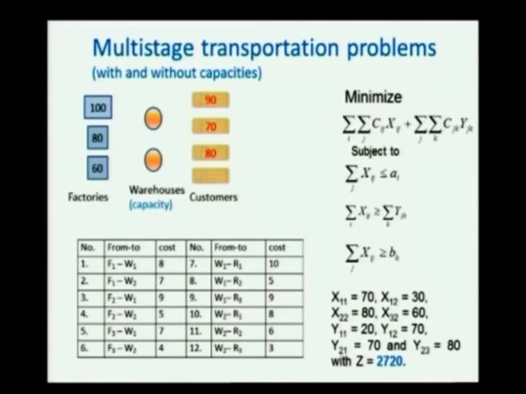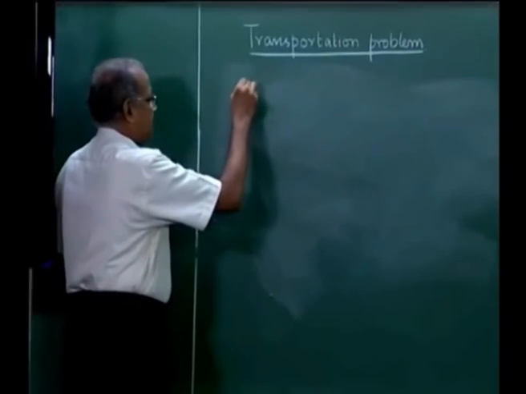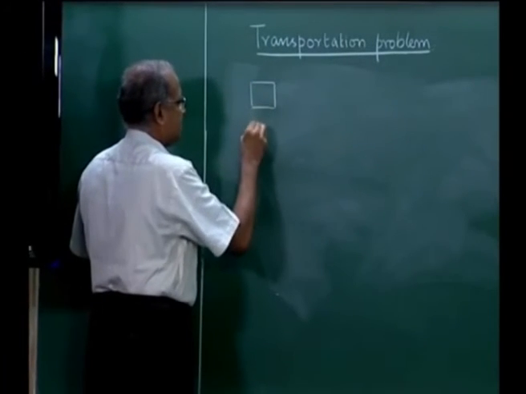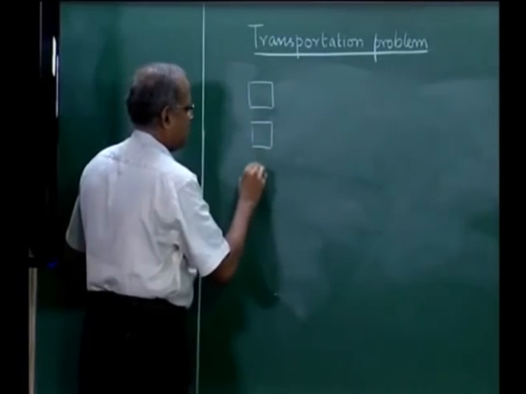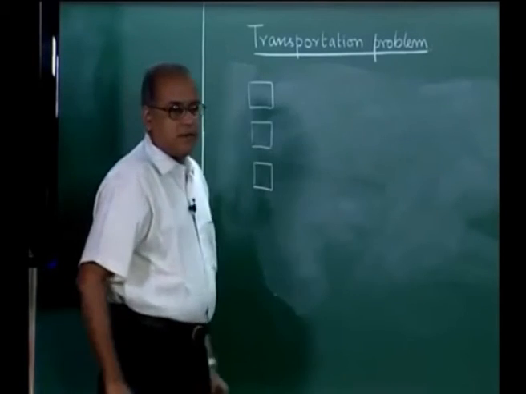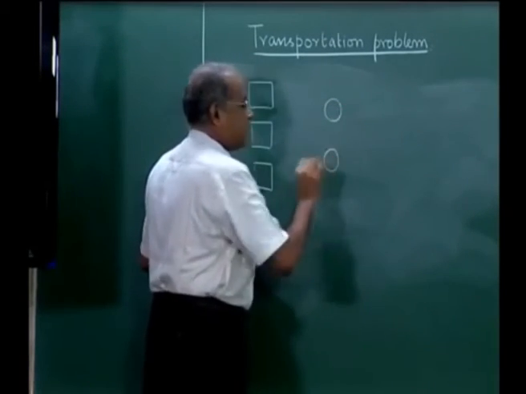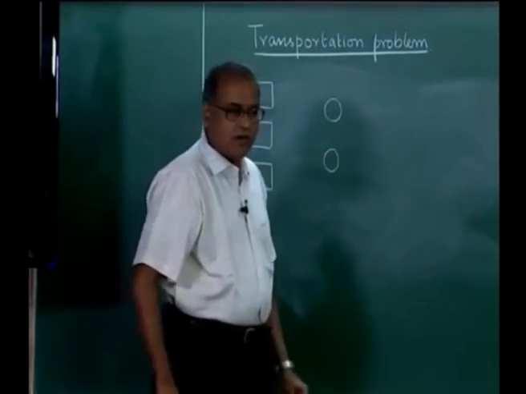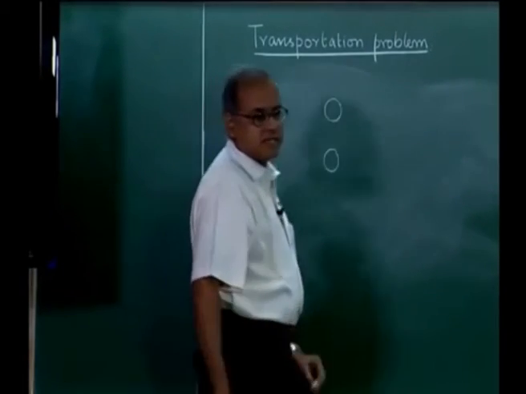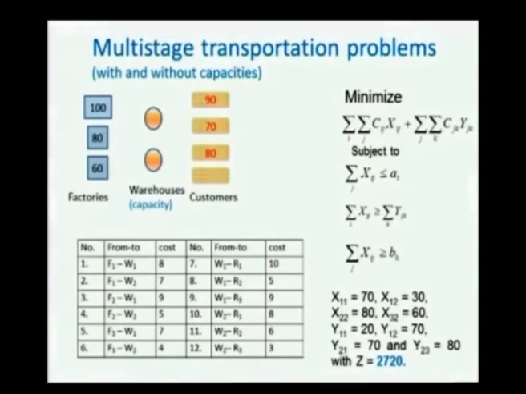So, now we explain a multi-stage transportation problem, which is quite common in the context of supply chain. So, we could think in terms of three supplies or three factories. For the purpose of illustration, we have two warehouses or two intermediate points where they are stored, and then for the sake of illustration, we have three customers.